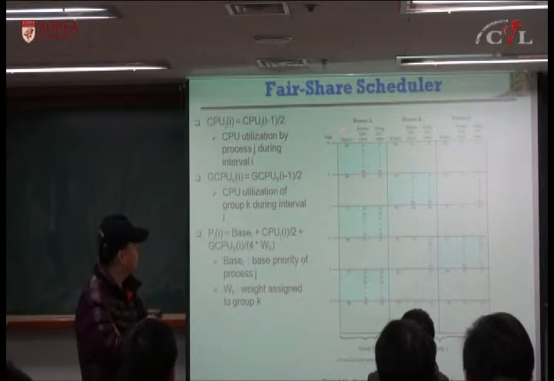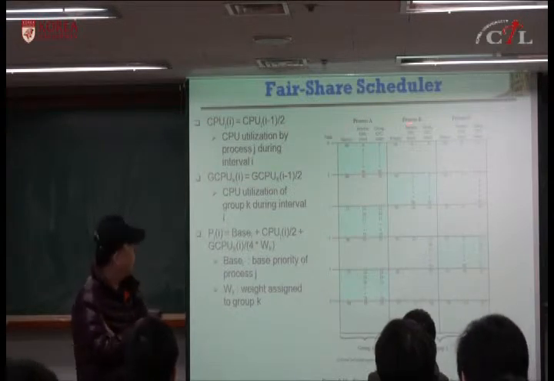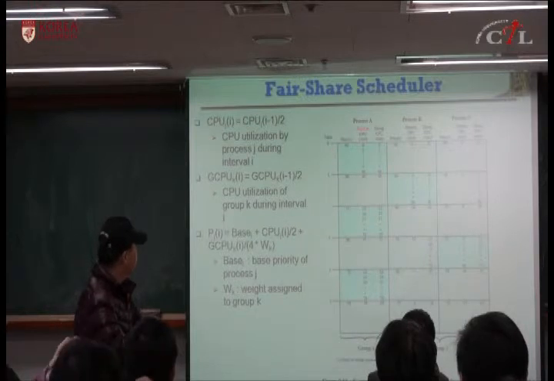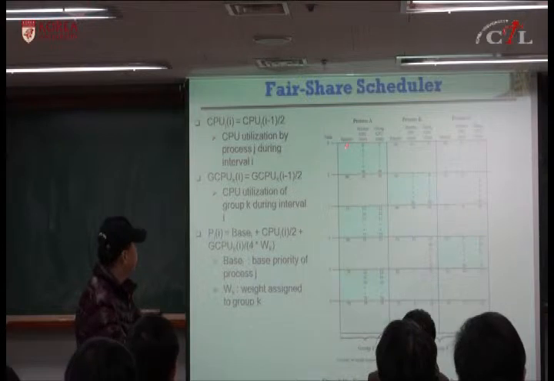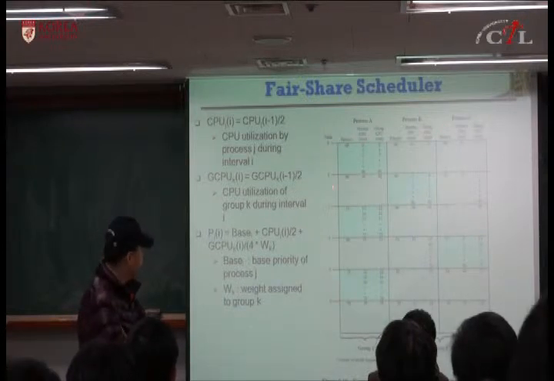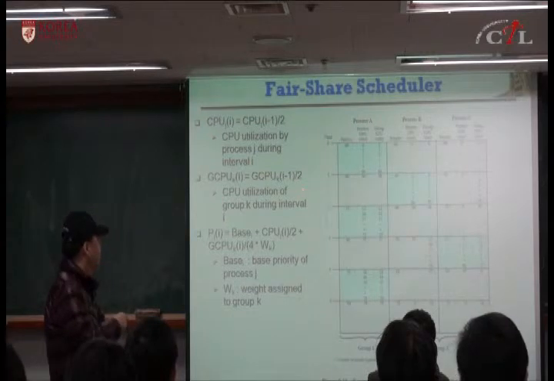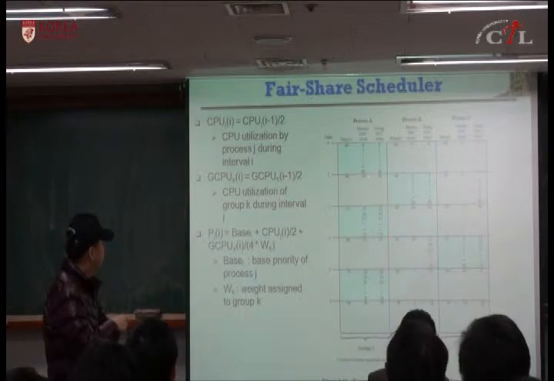Okay, they choose the first process A, and it's running, and this 60 is the utilization of this interval 0. At interval 1, they compute this priority and their process CPU utilization, their group CPU utilization, and so on.